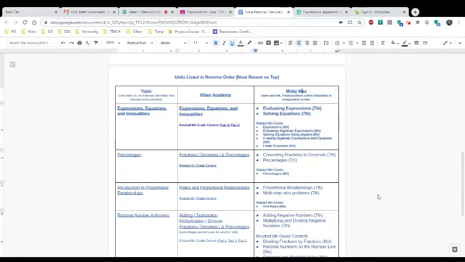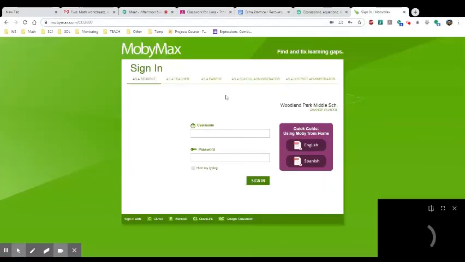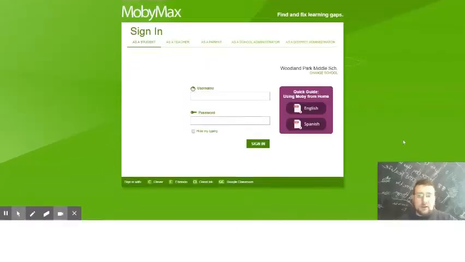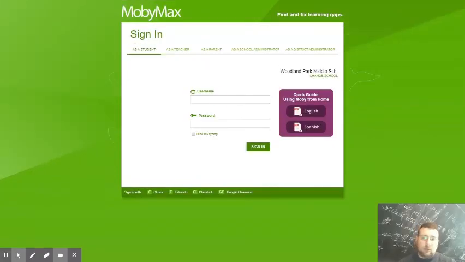So the second thing you can do for practice, once again, is Mobymax. And if you click on this link that's at the very top of the table, you can actually access this login page right here. And if you're on this login page, all you have to do is use your first name's initial, and then your middle name's initial, and then your last name. That's usually how it's going to be for your screen name. And for the password, you're going to put your student ID number, whatever that is, in there.